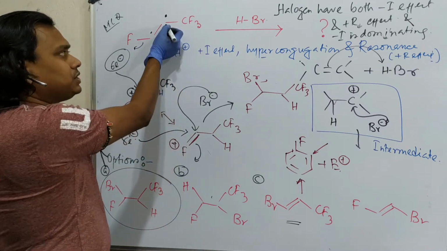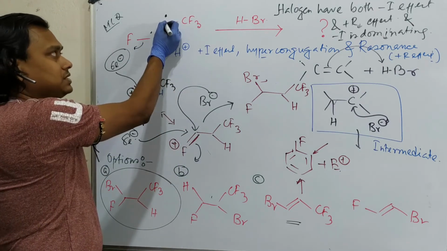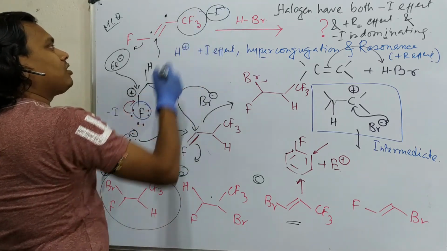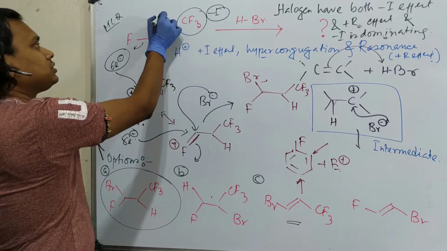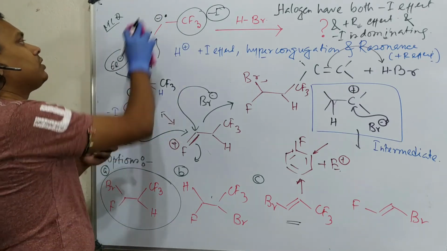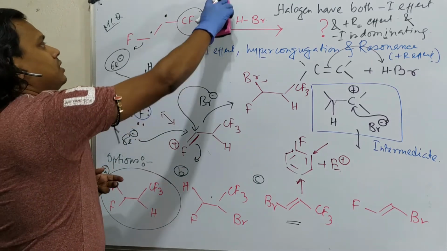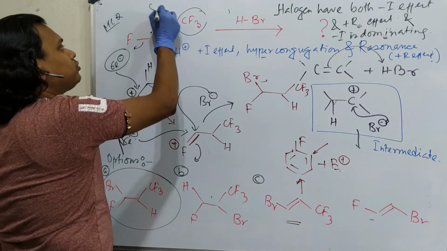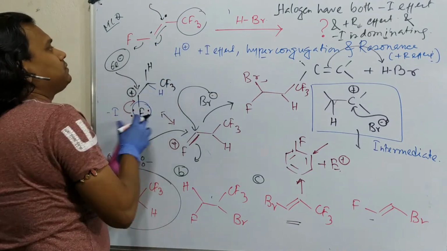By the way, is it a carbonyl? If any withdrawing effect is there, it can stabilize. CF3 has a minus I effect, but that is not enough to hold the negative charge produced here. It will not be able to stabilize. So it will not occur. Point number 1. Point number 2, similar thing, bromo substituted means you can consider that bromo will attack from here, the negative charge will come here.